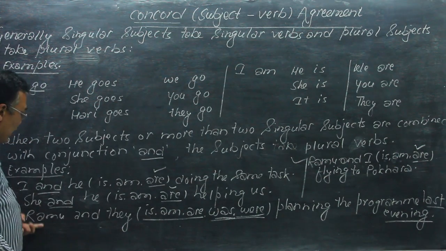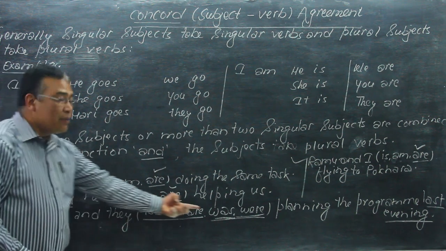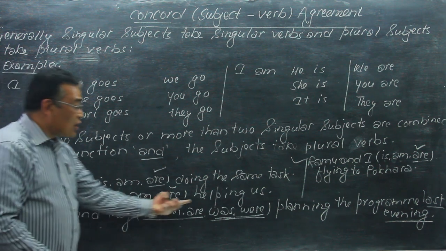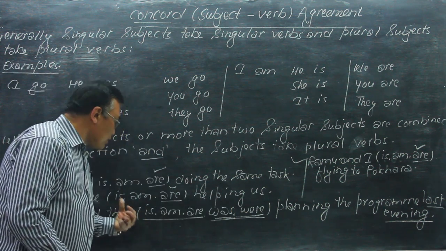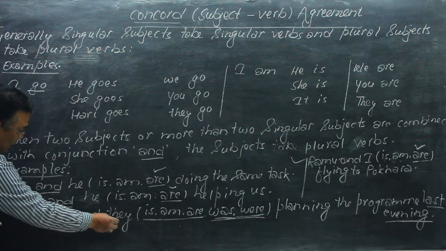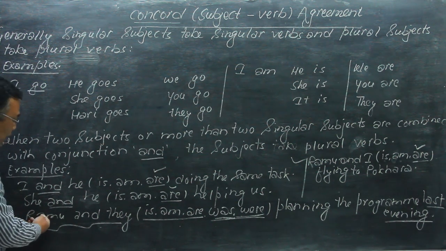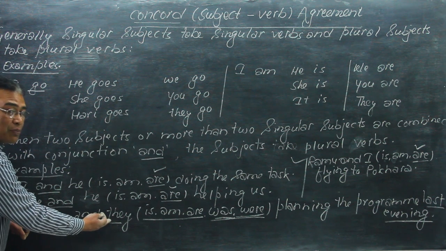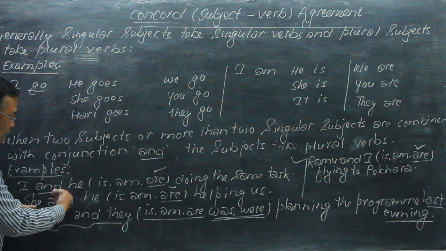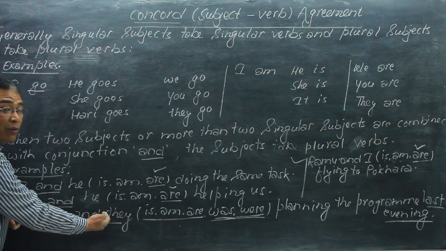When there is only the singular subject Ramu, the agreement is done with was, and when there is only they, the agreement is done with were. But the subject is Ramu and they, so this is a plural subject: Ramu is singular and they is plural. Singular subjects can be combined with singular, or with plural.